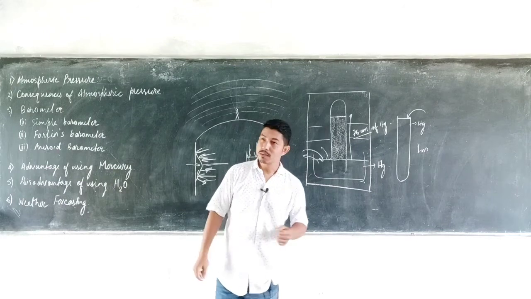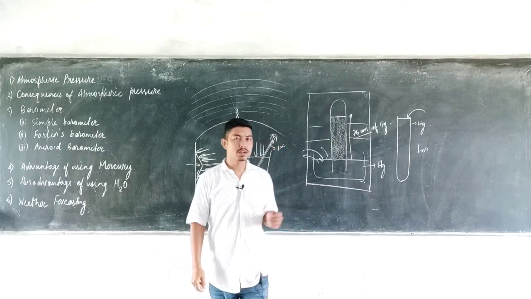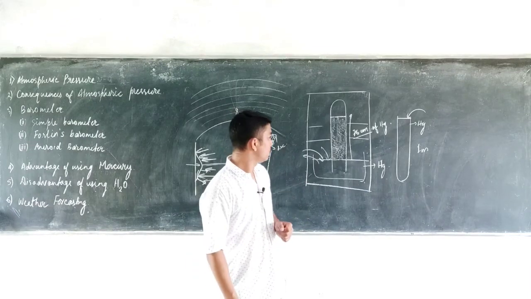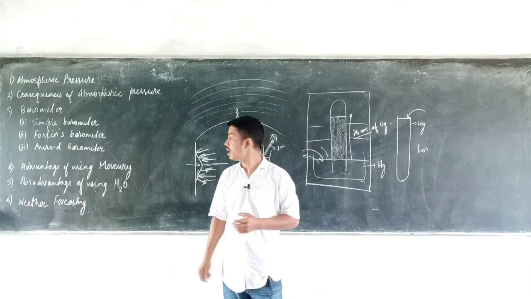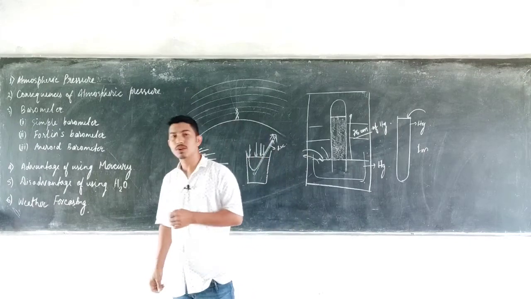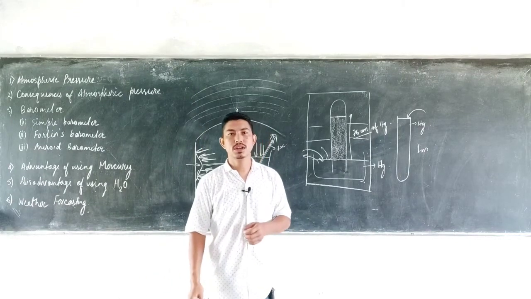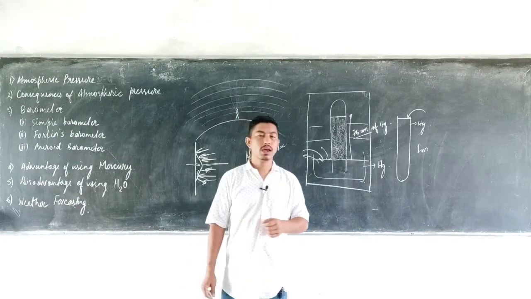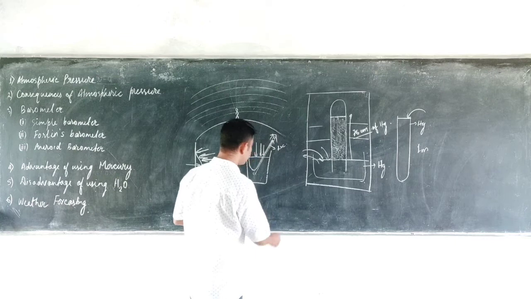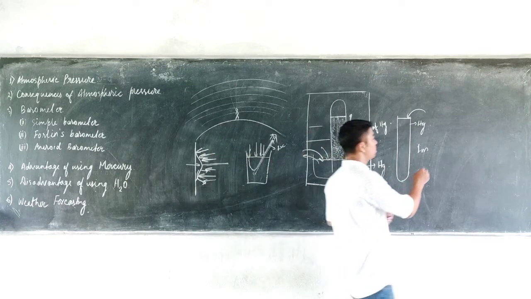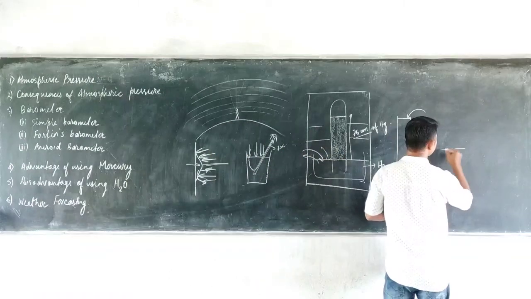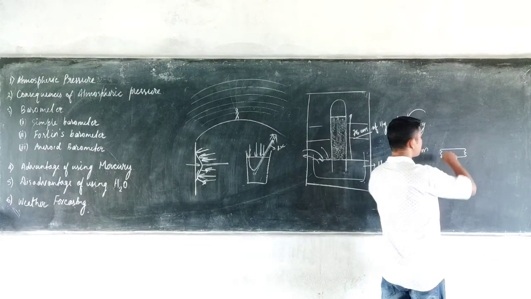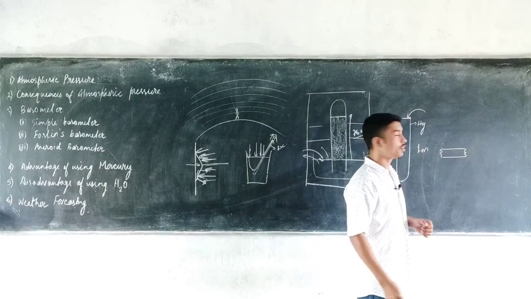Now since it contains a simple barometer, it will still be inconvenient for us to carry this Fortin barometer from one place to another. So to replace this one, we have another barometer known as the aneroid barometer, and in the aneroid barometer there is no such fluid. It works with the help of air. So how is it made? There is a small bag, just like a plastic bag, which can expand as well as contract.